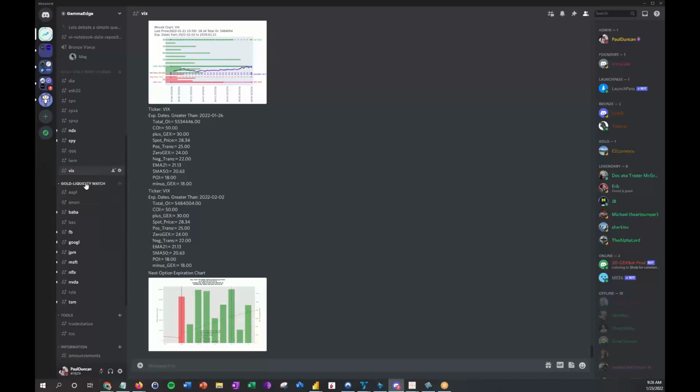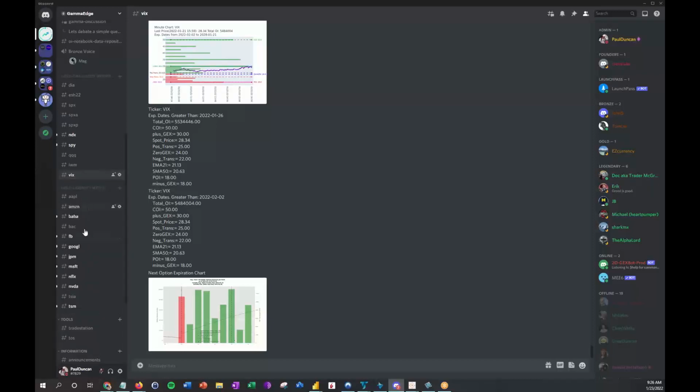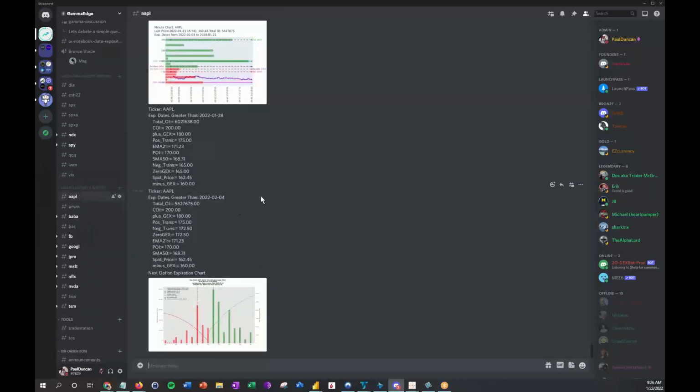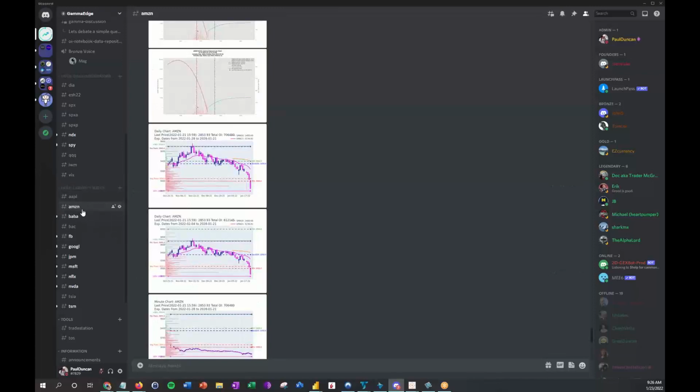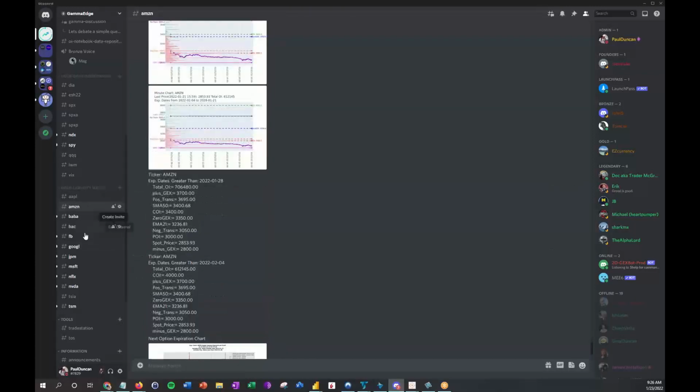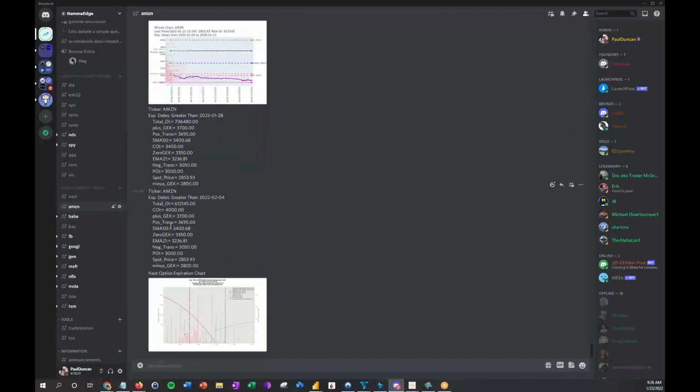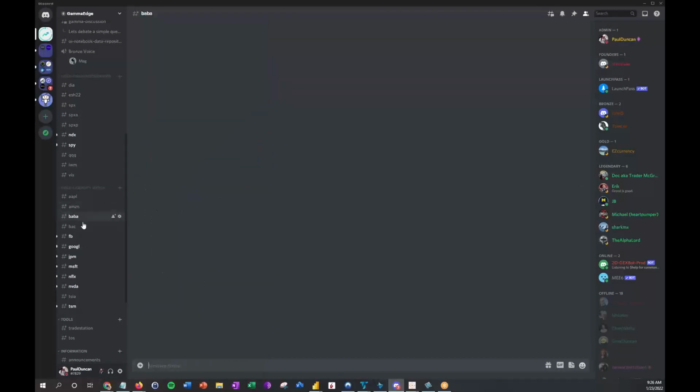And then finally down here in the liquidity watch section, we run a number of charts overnight automatically, and these charts give us a view of the various symbols and their overall gamma condition. When you come in the morning, these have already posted, and it's useful to be able to scan down a list very, very quickly.